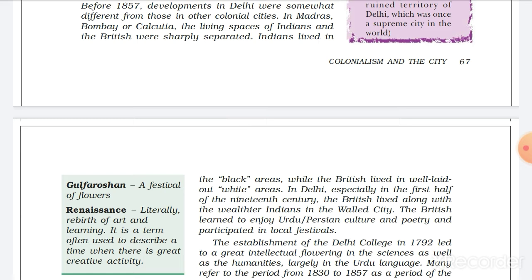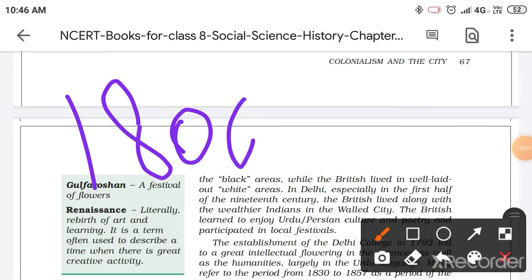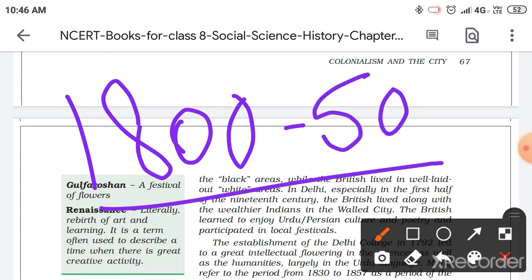All right. So in these colonial cities, in these presidencies, they separated black areas in which Indians lived and white areas in which Britishers lived. And what developments happened in Delhi? In the first half of the 19th century, we are talking about 1800 to 1850. This time is known as the first half of the 19th century.